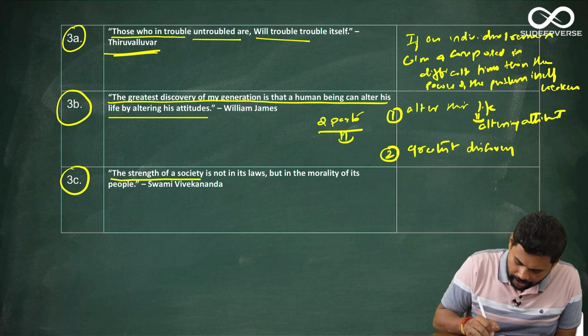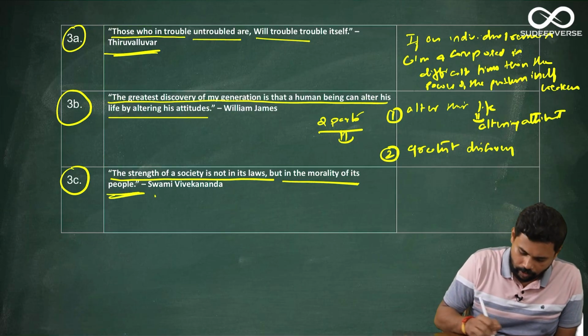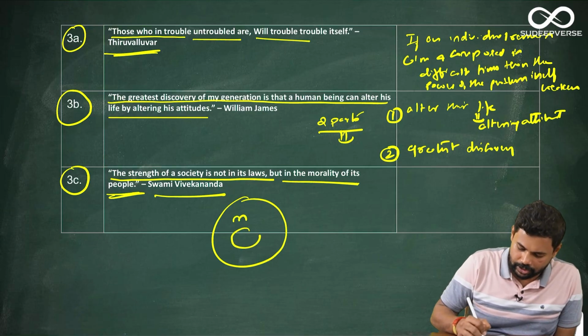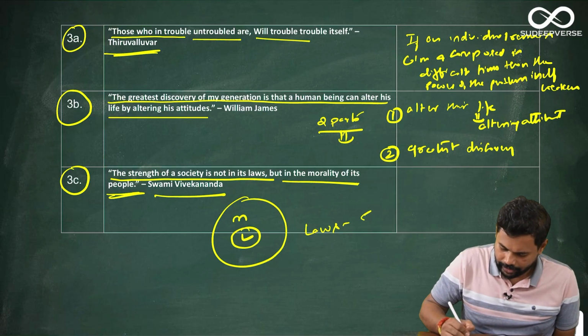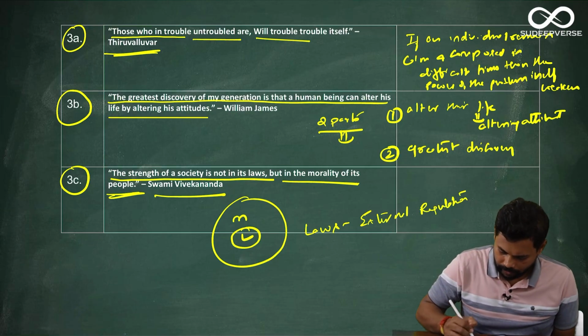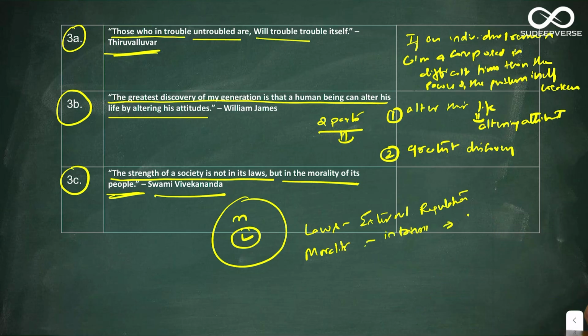The strength of the society is not in the laws but in the morality of its people. Again, Swami Vivekananda has given it very straightforward. You have to talk about how morality is much greater than law. Here laws basically provide external regulation, whereas morality is intrinsic and shapes virtues to do the right thing.